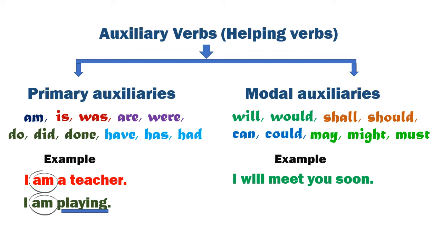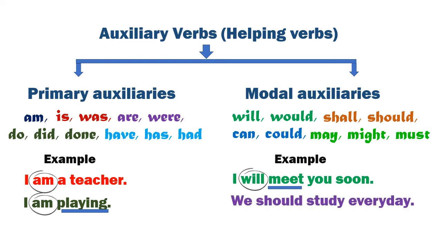But in this sentence, I will see you soon, the helping verb will helps the main verb see to show that the action is going to happen in the future. But the verb will can never function without a main verb in a sentence. These are called modal auxiliaries. They always appear with a main verb. Their purpose is to help the main verb. It can never stand alone. Another example is, we should study every day. Here should is the modal auxiliary and study is the main verb.